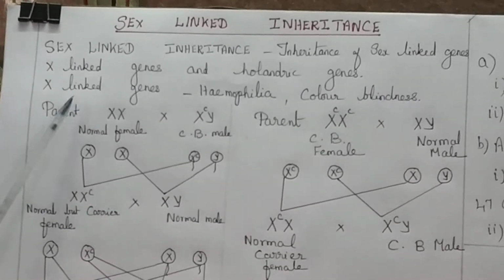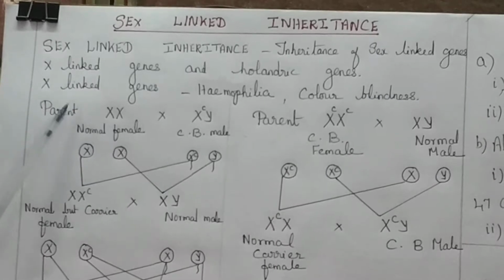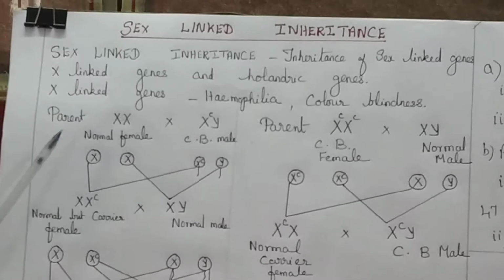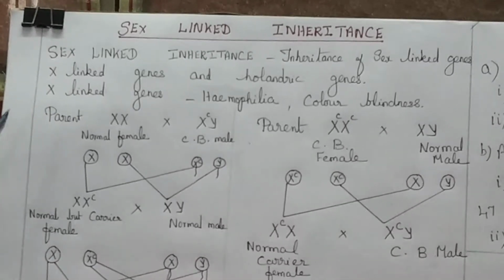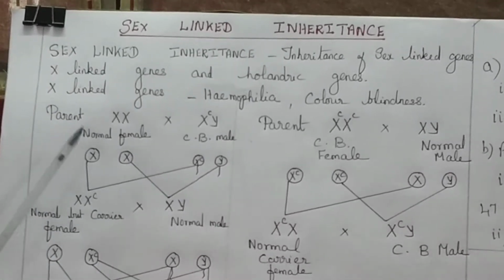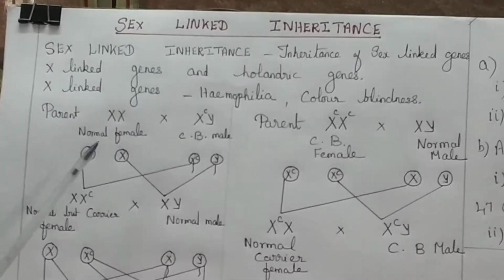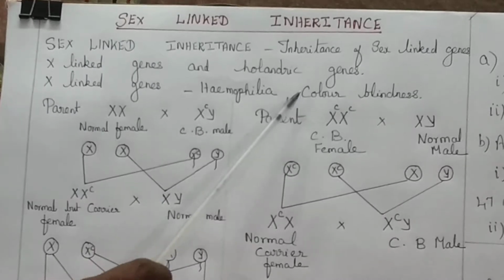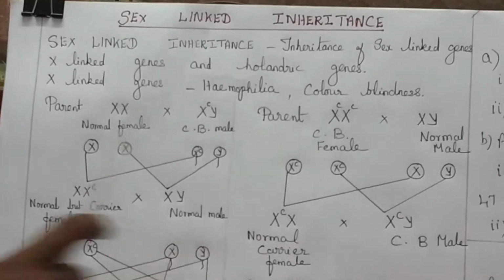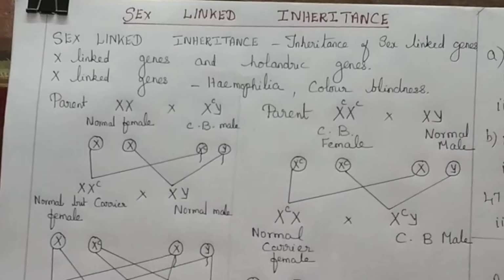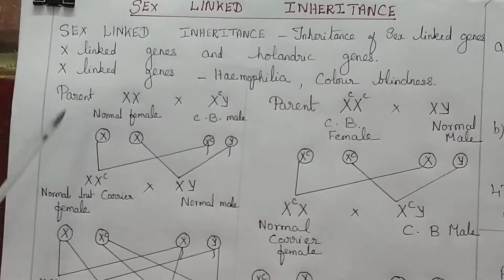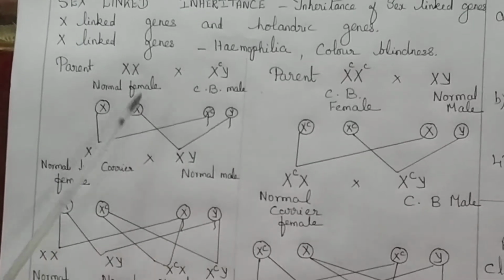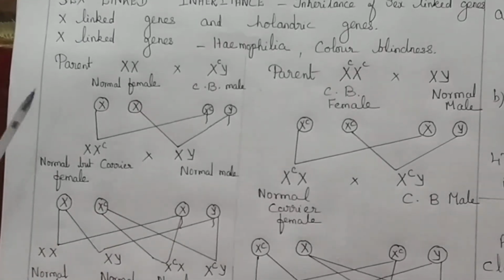It is a dominant X-linked gene, and this gene is necessary for producing the color-sensitive cells called cones. If the person lacks that gene, or the gene becomes a mutant, the person suffers from the disease color blindness. Now we'll study two types of inheritance, the marriage between the two types of people affected by color blindness.